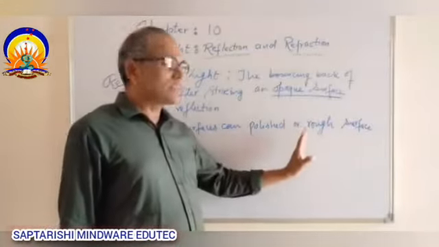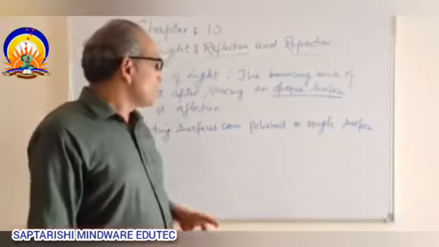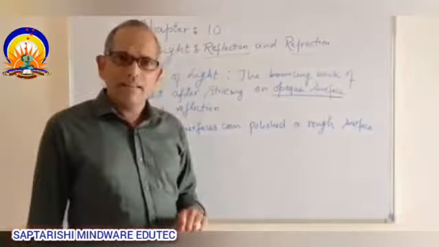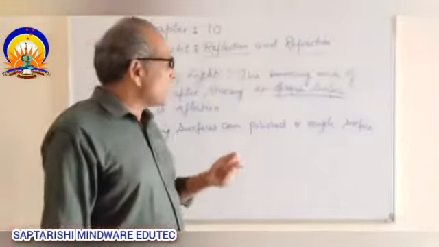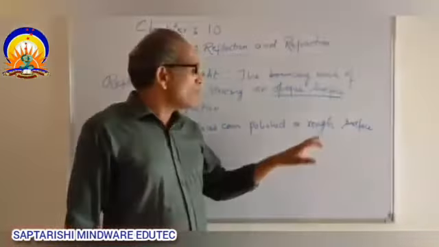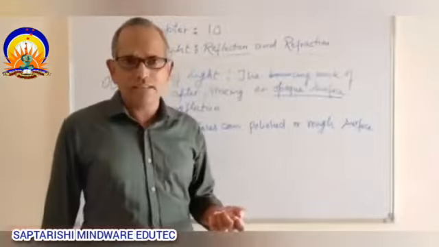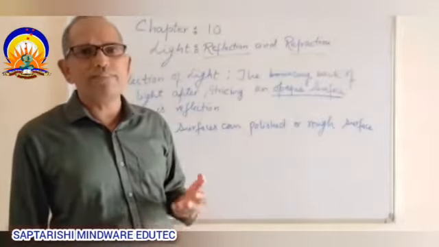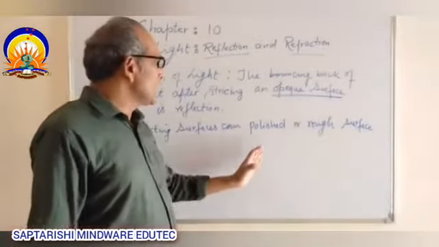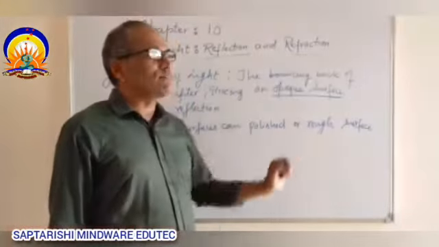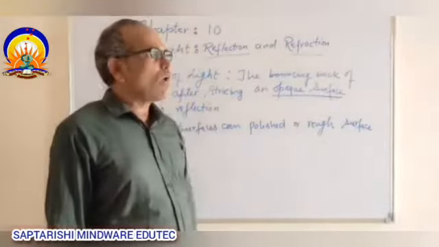According to the reflecting surfaces, if the reflection is taking place from a polished surface, then we say it is regular reflection. If the reflection is taking place from a rough surface, then we say it is irregular reflection or diffuse reflection. You have studied this in your junior classes. So we have two different types of reflection, regular and irregular.